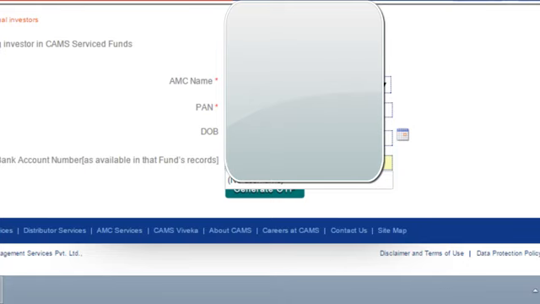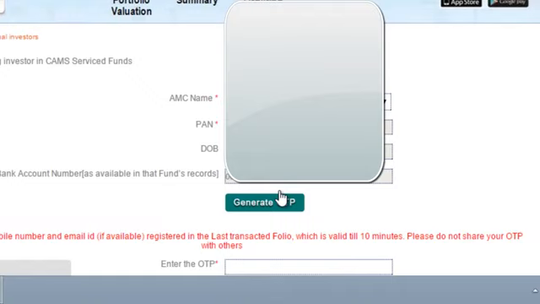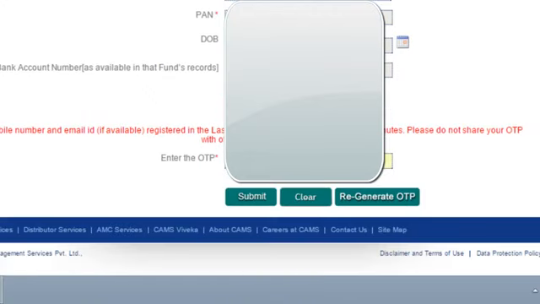Whichever bank account you are using for your investment, put the same bank account here. Once you do that and click on generate OTP, you will see a message saying OTP sent to your mobile number and email ID if available, registered in the last transacted folio, and this OTP is valid for 10 minutes.